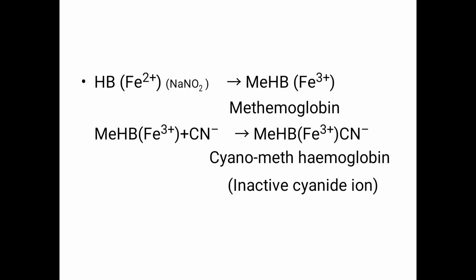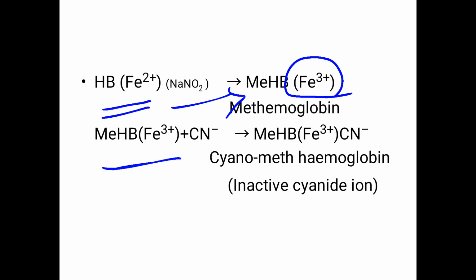It is the reaction. The ferrous salt of hemoglobin, Fe2+, in presence of NaNO2 produces methemoglobin, oxidizing Fe2+ into the ferric ion, Fe3+. This methemoglobin reacts with the serum containing cyanide ion to give cyanomethemoglobin, that is an inactive cyanide ion.